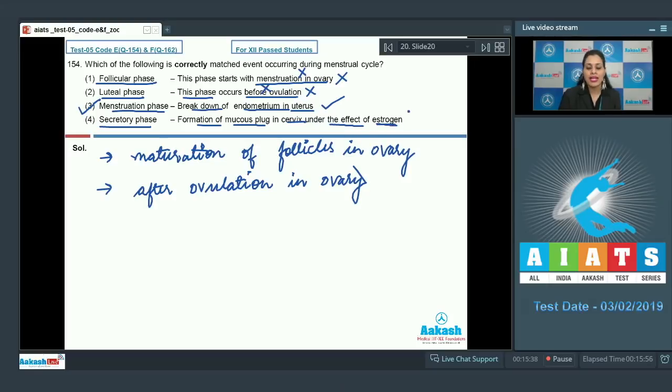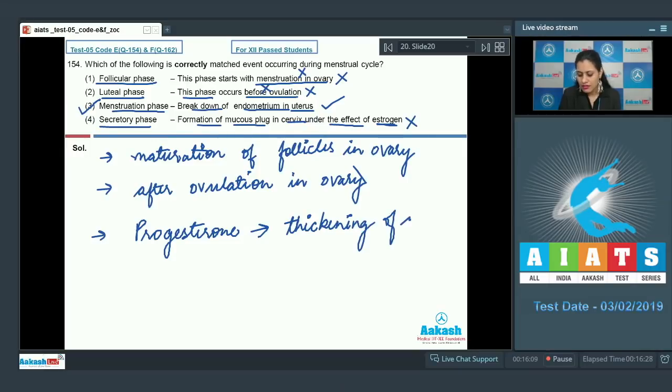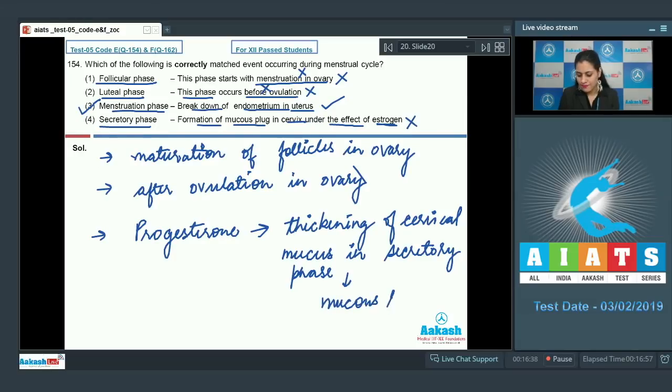The last match given is secretory phase, and the match is formation of mucus plug in cervix under the effect of estrogen, and this is an incorrect match, so cannot be a correct answer to our question, because progesterone is responsible for thickening of cervical mucus in secretory phase, and this will lead to formation of mucus plug in cervix.